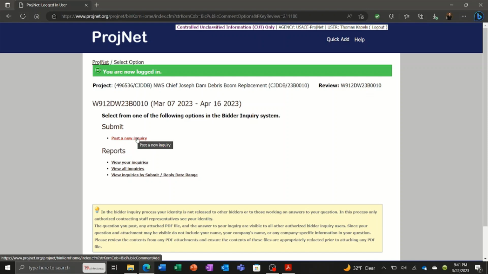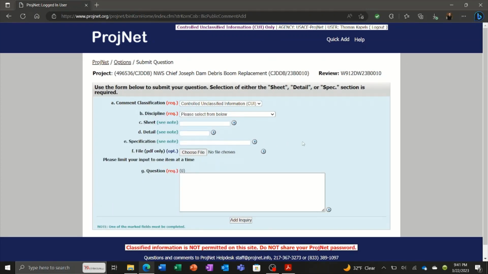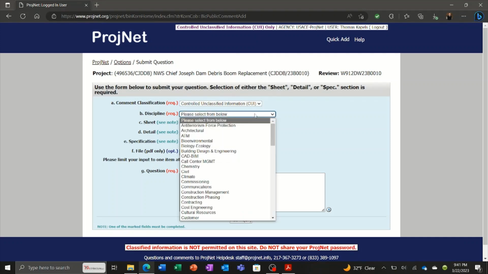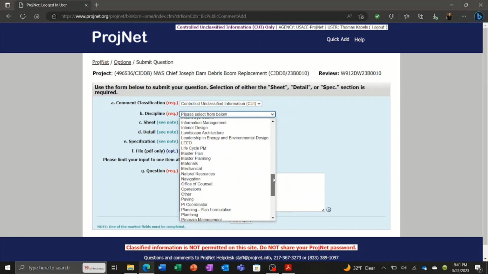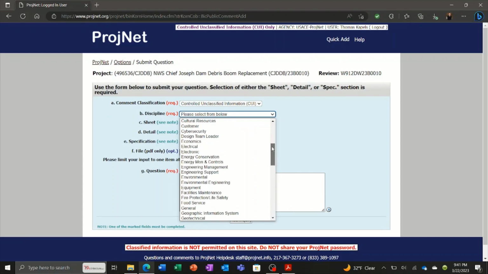To post a new inquiry, you just select that, and it brings you up to this screen. Comment classification, it's almost always going to be controlled unclassified information, CUI, kind of by default. Your discipline will depend upon the project. This one has a lot of disciplines listed here, so you can identify what you're looking at.